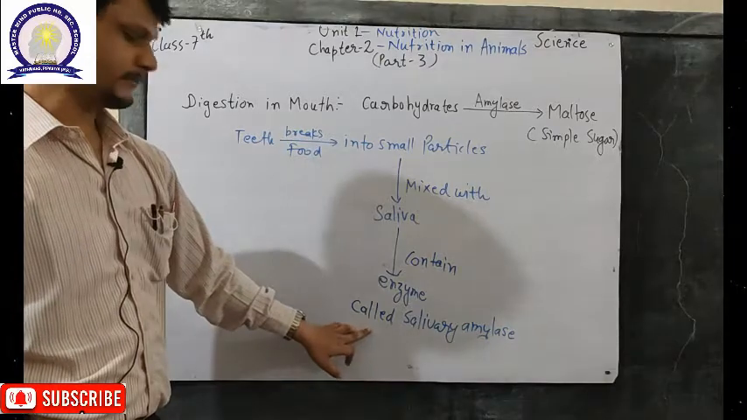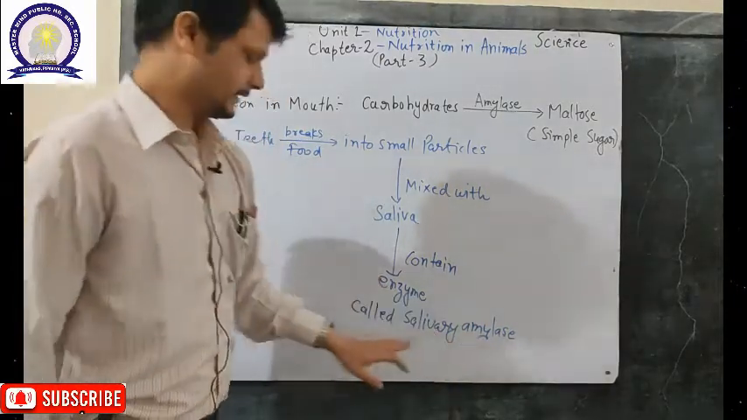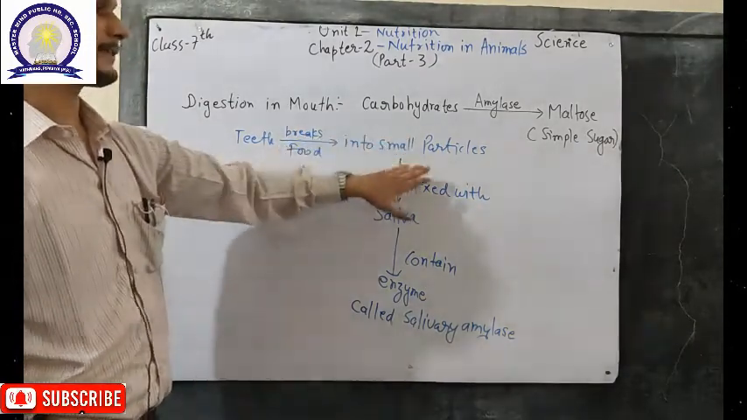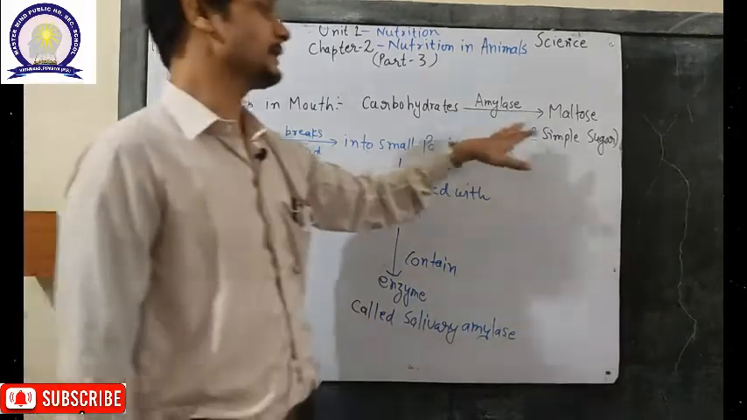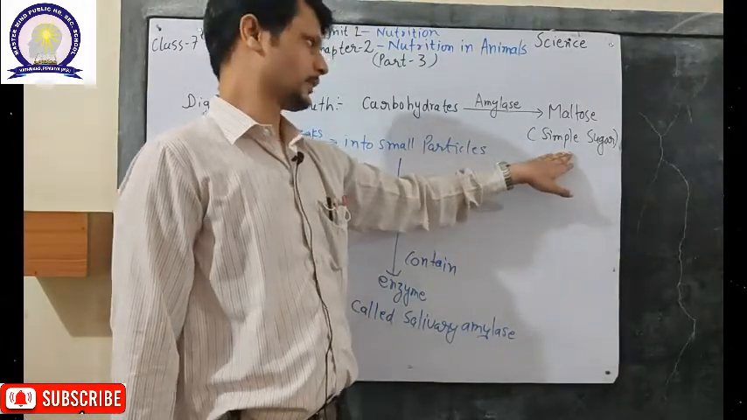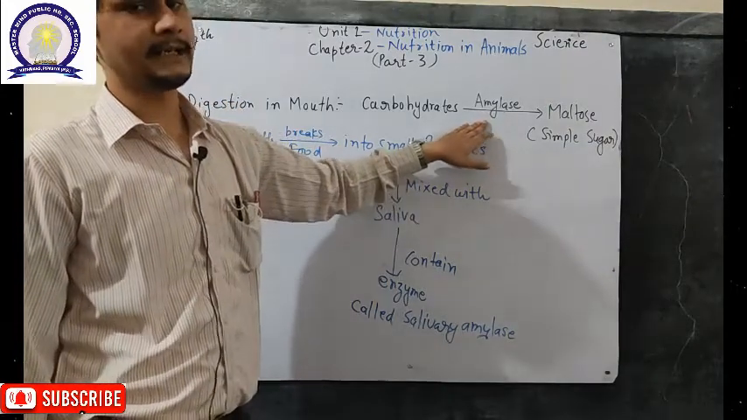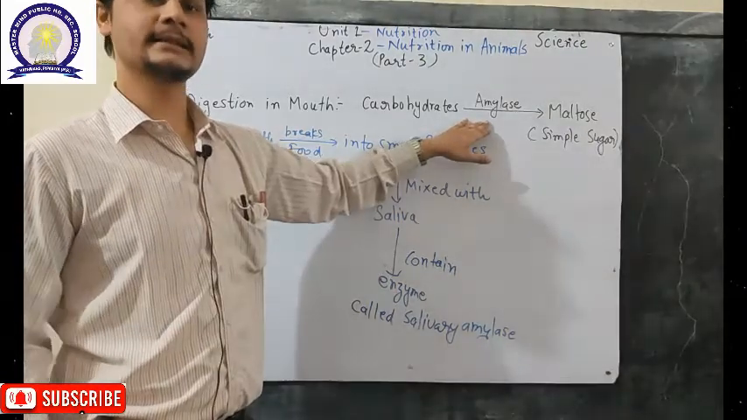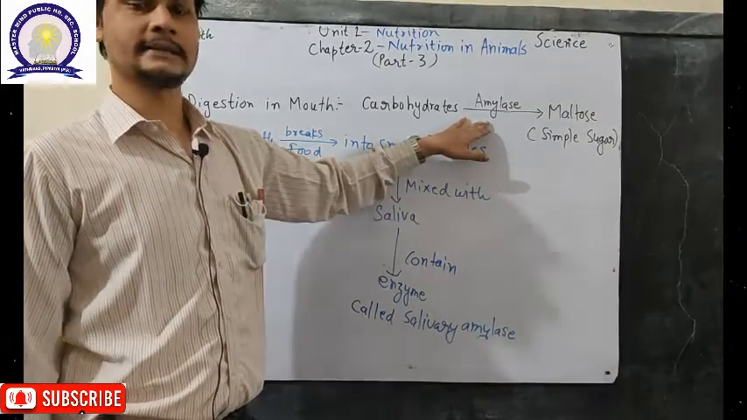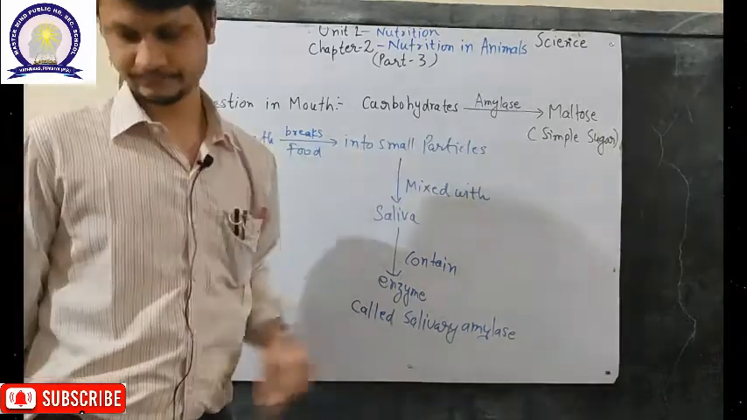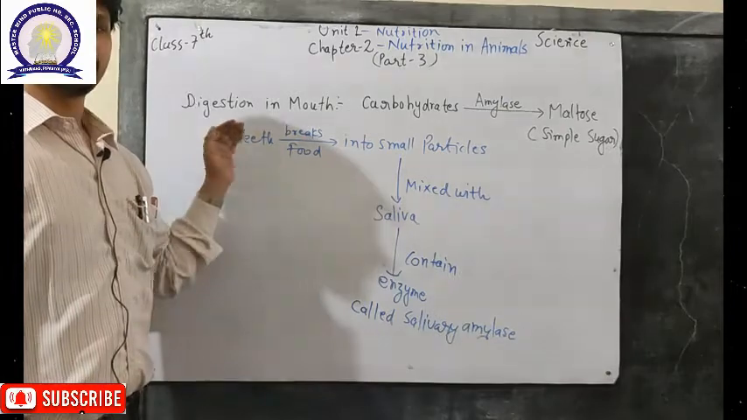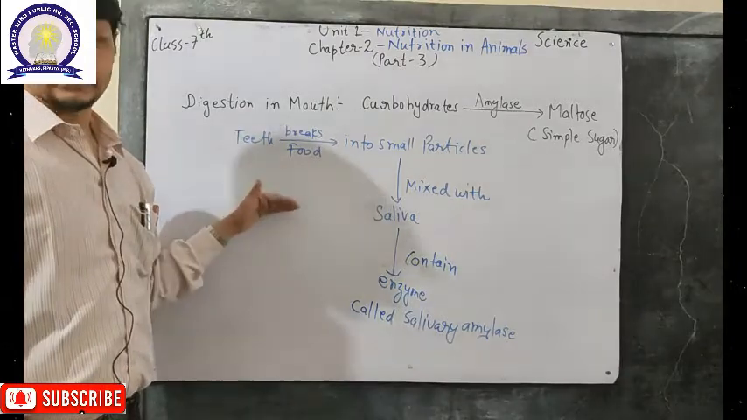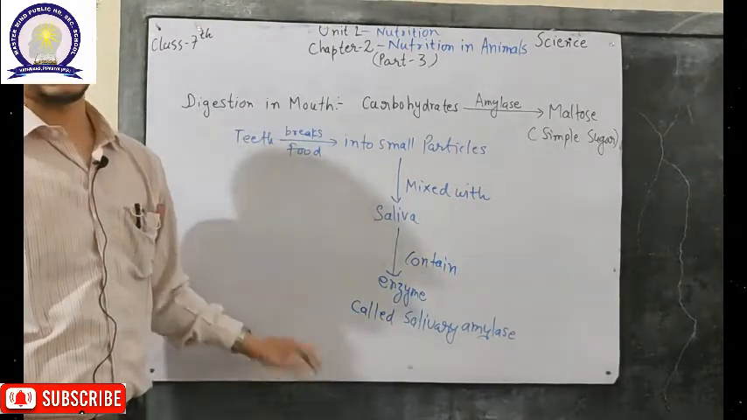A special type of enzyme is called salivary amylase. This salivary amylase helps digest the carbohydrates present in the small particles of food into a simple sugar called maltose, with the help of which enzyme? Salivary amylase. So whenever somebody asks where the digestion process starts in the human being, you can answer: from the oral cavity. In the next part we will be discussing the digestion process further, from the mouth to the esophagus, stomach, small intestine and large intestine.